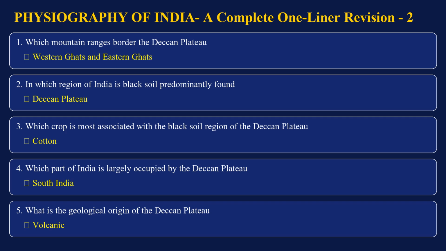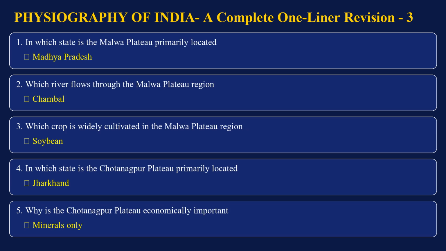Deccan Plateau. Which crop is most associated with the black soil region of the Deccan Plateau? Cotton. Which part of India is largely occupied by the Deccan Plateau? South India. What is the geological origin of the Deccan Plateau? Volcanic. In which state is the Malwa Plateau primarily located?